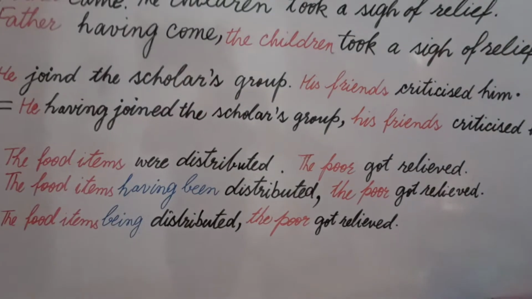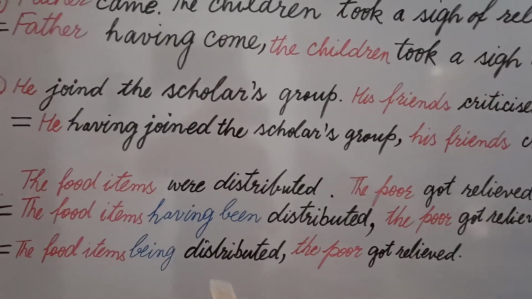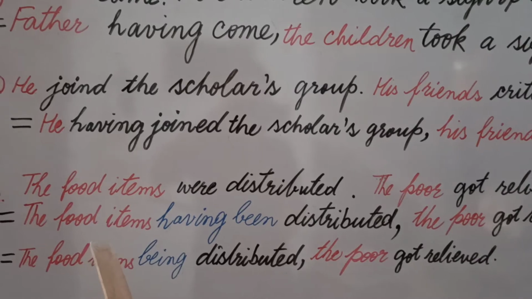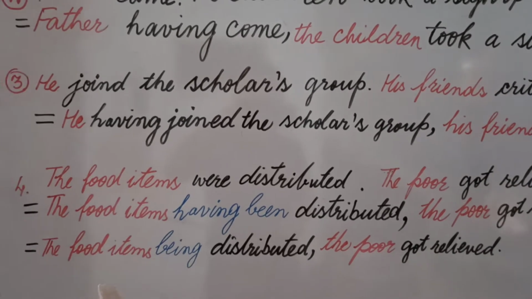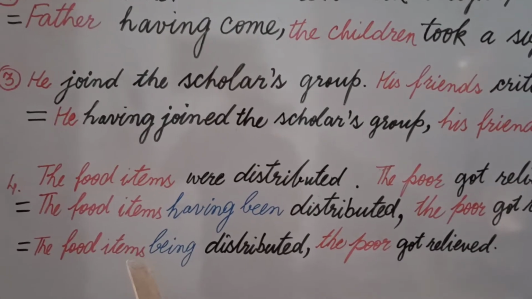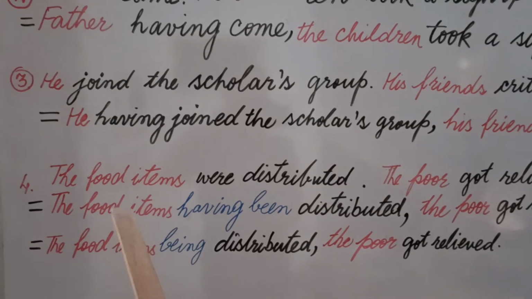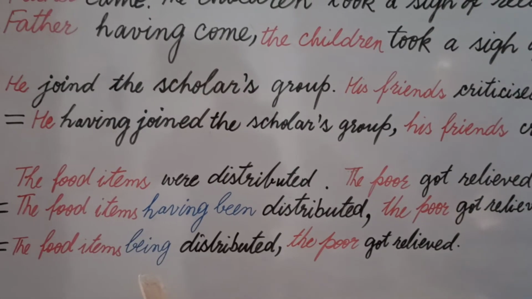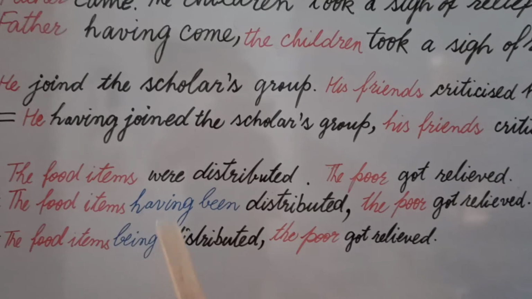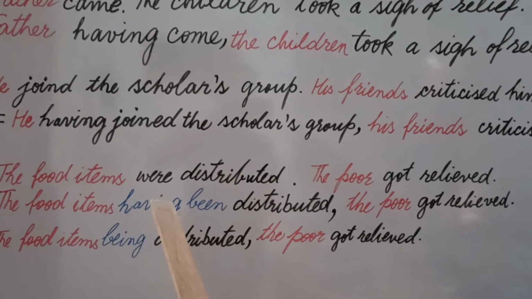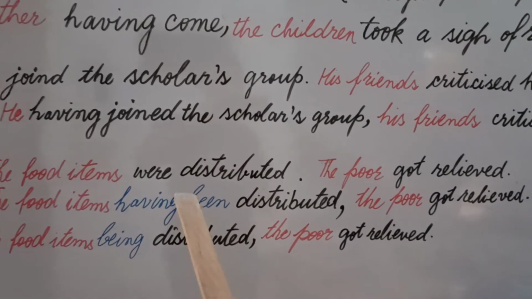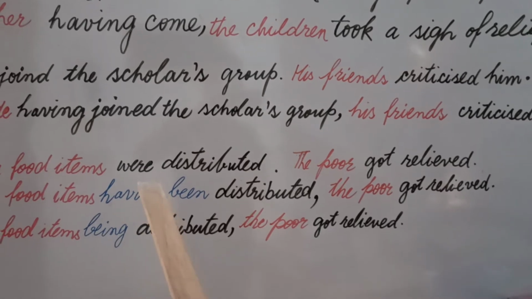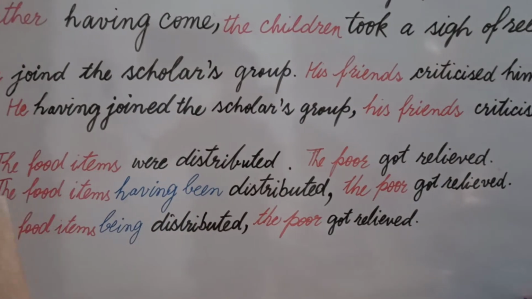Now I took it as perfect participle and I wrote the subject as it is. Now in the next type of solution, that is equal to the first solution, I will use being. I mean to say we generally use being in place of is, am, was, were, and we did the same here.